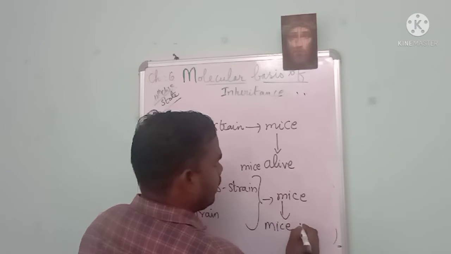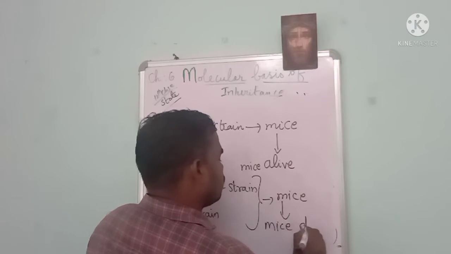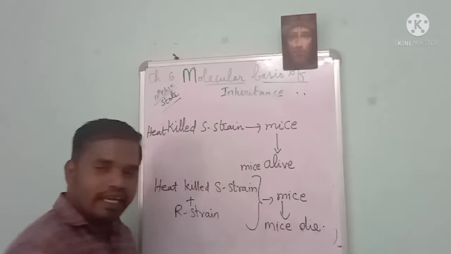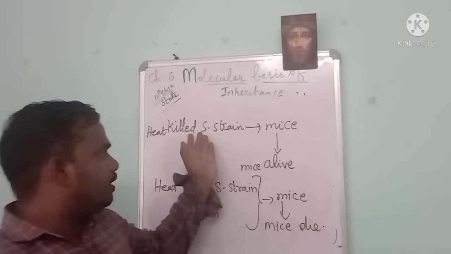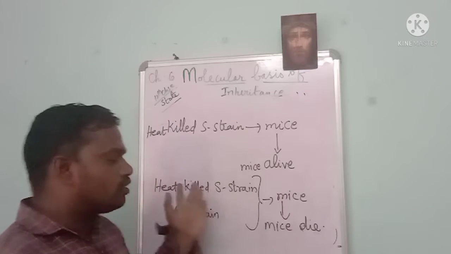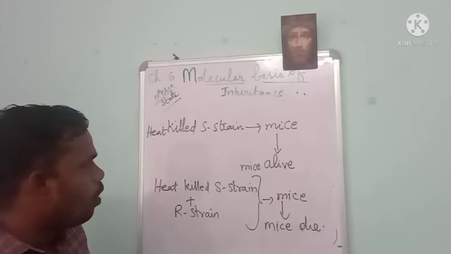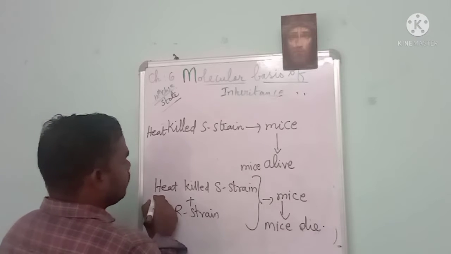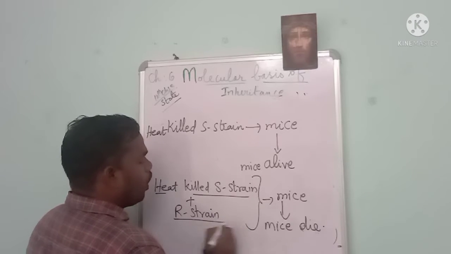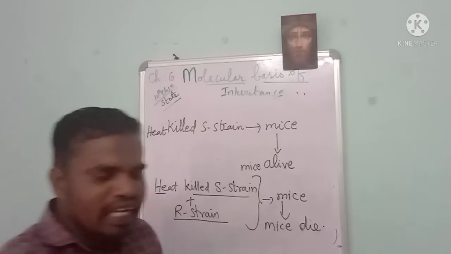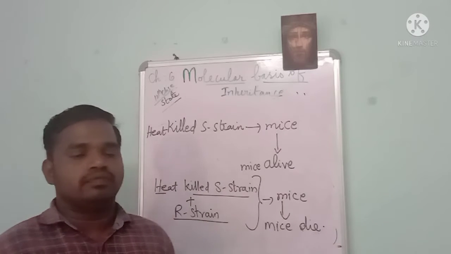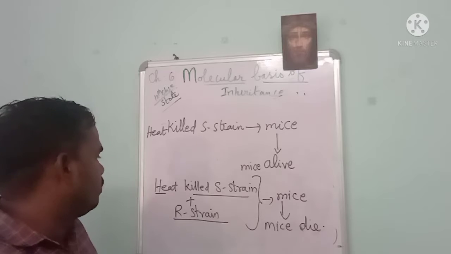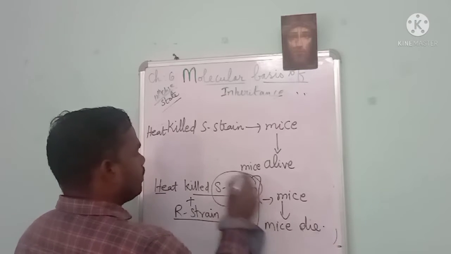The mice die. In the beginning itself, he has found that the S strain is virulent and the R strain is non-virulent. Now what happens when he has taken the heat killed S strain and R strain? So something changed the R strain into virulent form. And that something is absolutely from the S strain.